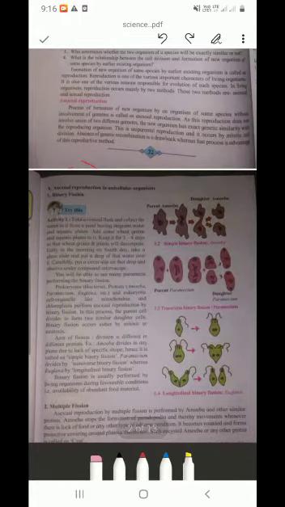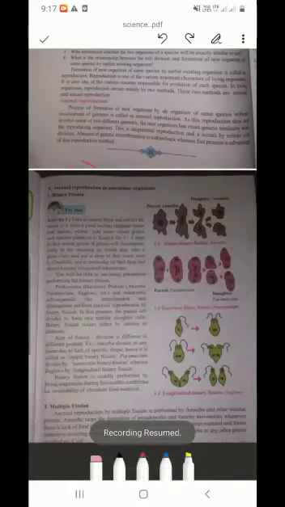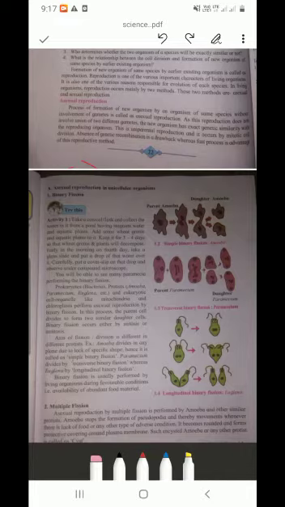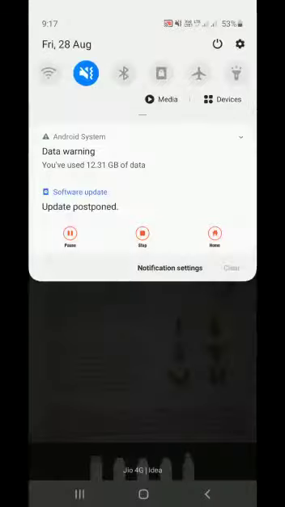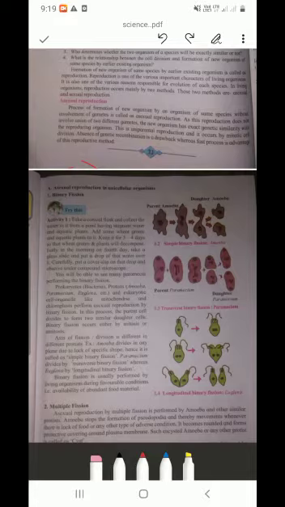Now binary fission means there is an axis of formation of a new organism. See, there is an axis to the reproduction. See, now there are three types of binary fission: simple binary fission, transverse binary fission, and longitudinal binary fission.